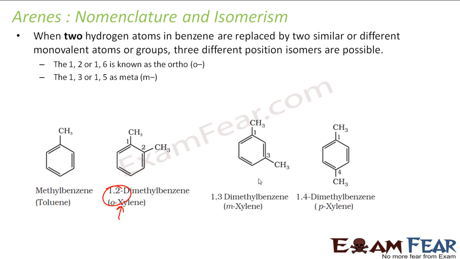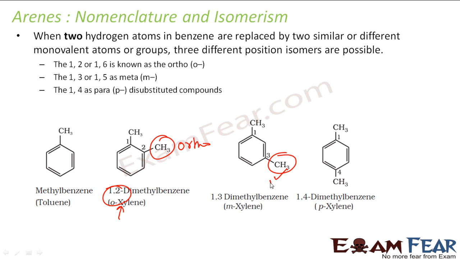If it is at 1, 3, this is called meta. And if it is at 1, 4, this is called para. So this is my ortho position. This is my meta position, and this is my para position. If you see, in all these cases, I have benzene with two methyl groups. It's all dimethyl benzene actually, right? But they are all different isomers.